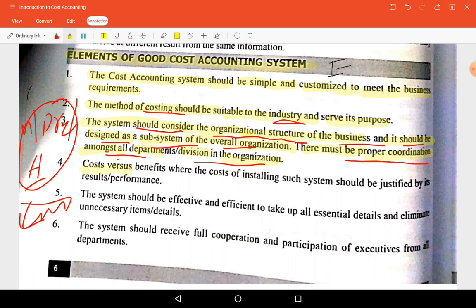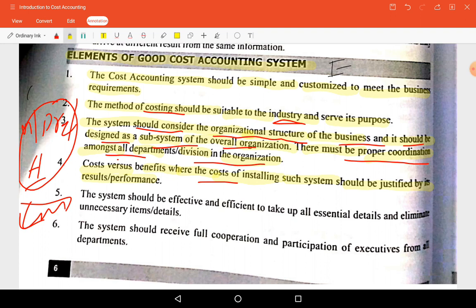Cost versus benefits, where the cost of installing such a system should be justified by results and performance. You are installing a cost accounting system, but the benefit derived from that system should be more than the cost incurred. If the cost is higher compared to the income you are generating, okay, then installing a cost accounting system may not be justifiable. So the benefits and cost of installing such a system should be compared. That is what they are saying.